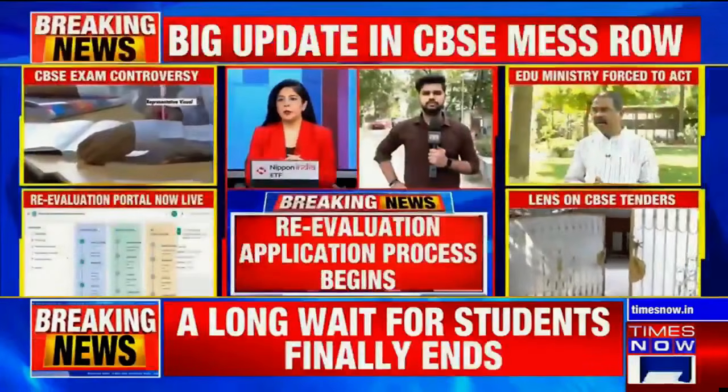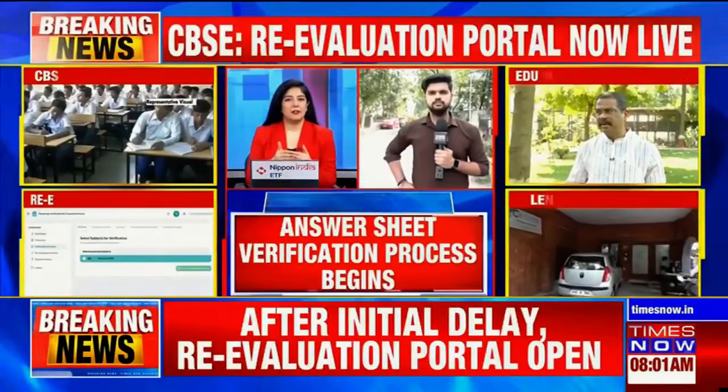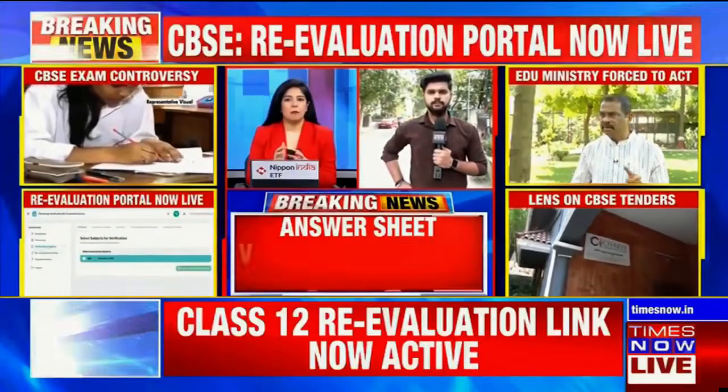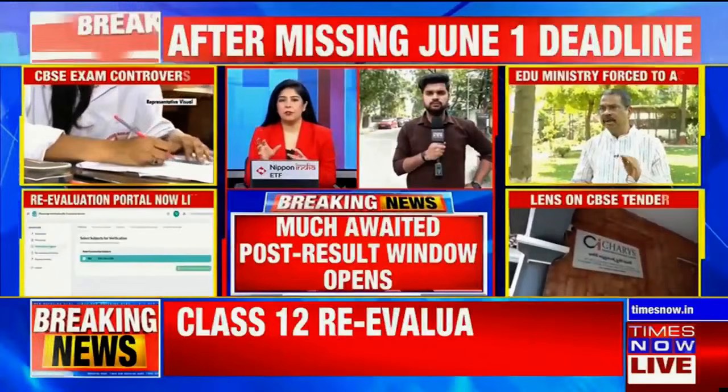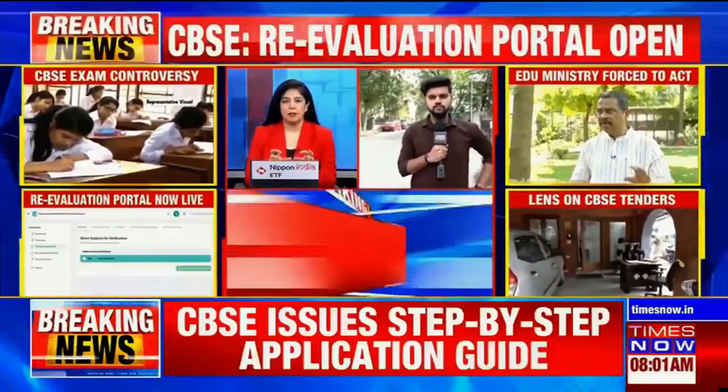Well, let's connect with Shivam on this. Shivam, good morning. This is now coming as a huge relief for the students, but the accessibility of the portal is something which is still important to know. The portal is now live. Are the students now able to access the link that has been provided by the CBSE?